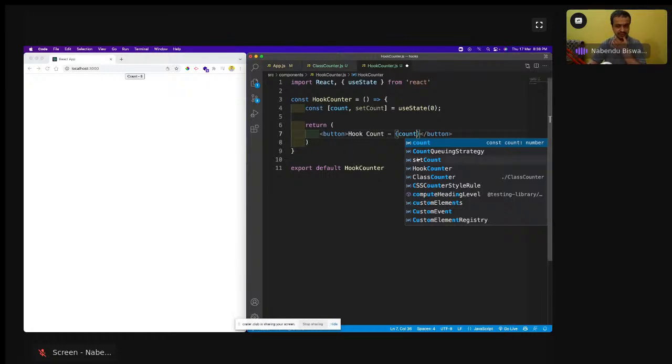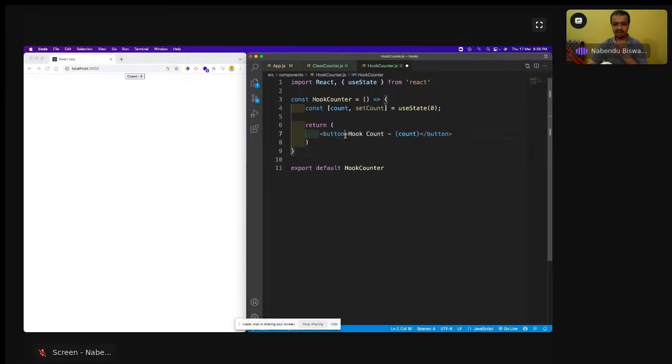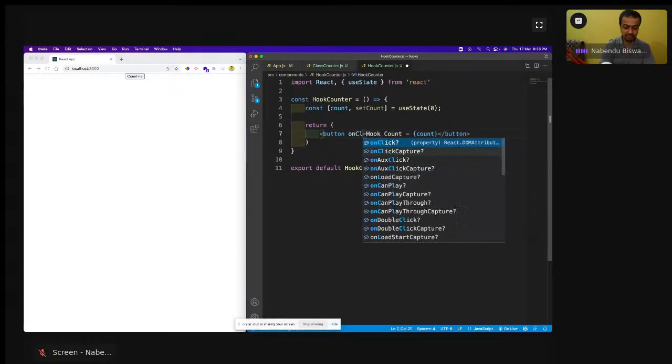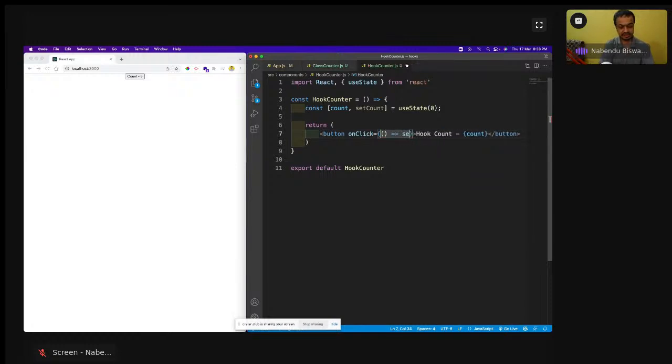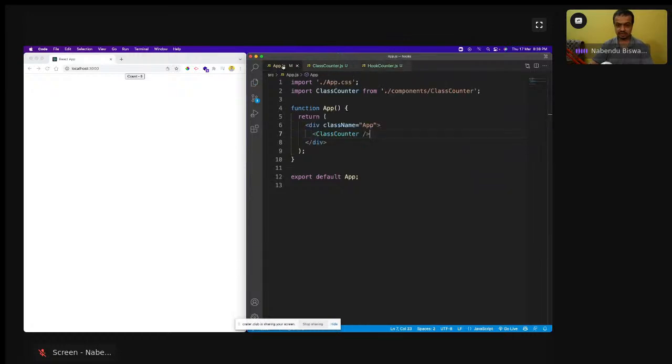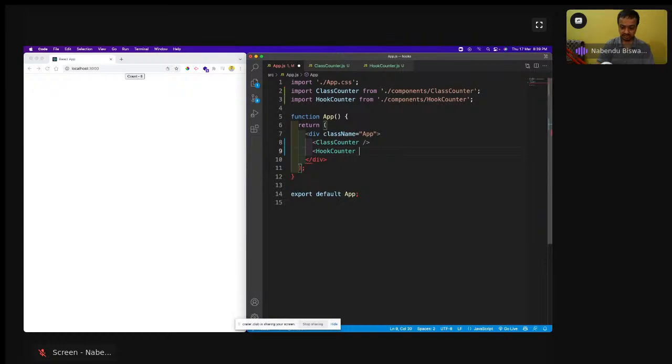So hook count, then onClick equal to setCount, count plus 1. Save it, and let me show it below, hook counter. Save it. So the hook counter is there, and it will also increase.